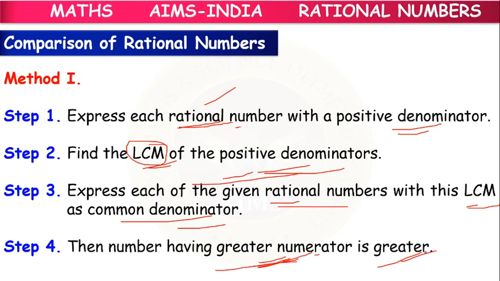First, make the denominator positive. Second, find the LCM of the denominators. Third, express all the given rational numbers with the LCM as common denominator. Fourth, the number which has the greater numerator will be the greater rational number. Let's try to understand by an example.